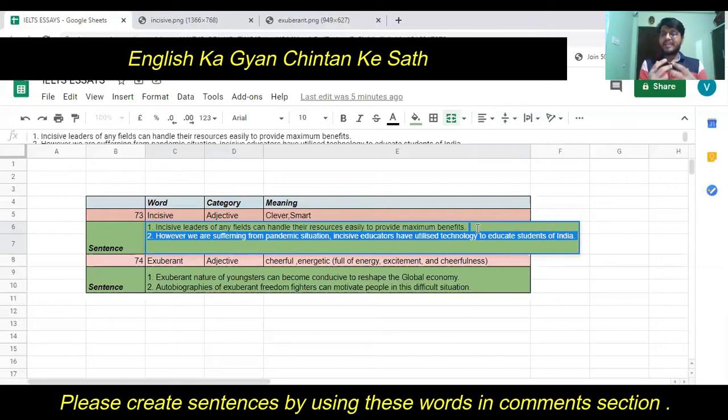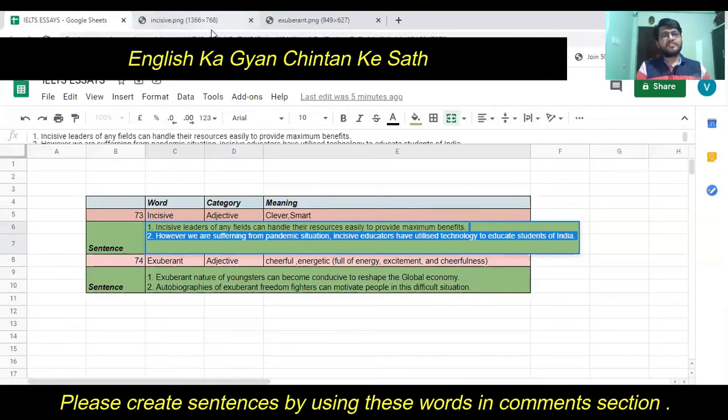I think that point we can consider as a positive of this pandemic situation, because many people in the world are not aware of how to utilize technology for betterment, and in this must-do kind of situation they have started utilizing these things. So that can be considered as a positive thing.